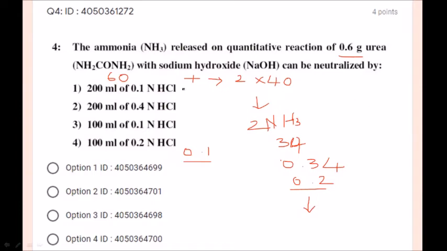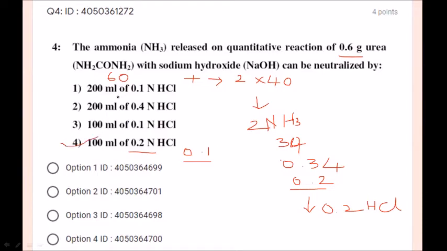Can be neutralized by, so HCl they have given how many moles? Yes, ammonia plus HCl gives rise to ammonium chloride, that is 1:1. For 0.2 moles of ammonia requires 0.2 moles of HCl. So it is clear. Then what is given here? Yes, this is 0.2. 0.2 moles of 100 ml of 0.2 normal HCl is required. So the option number 4 is correct option, friends.